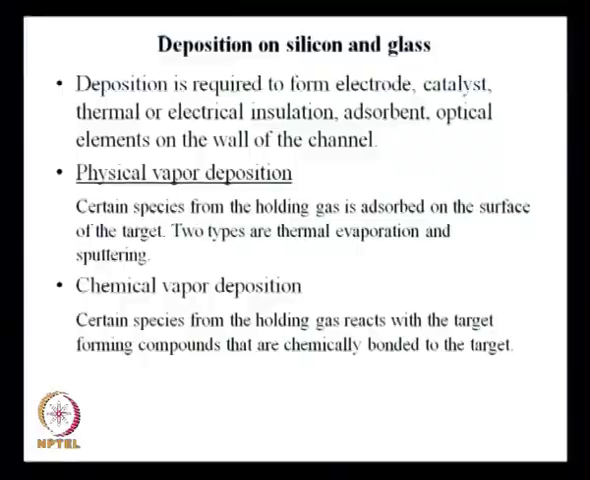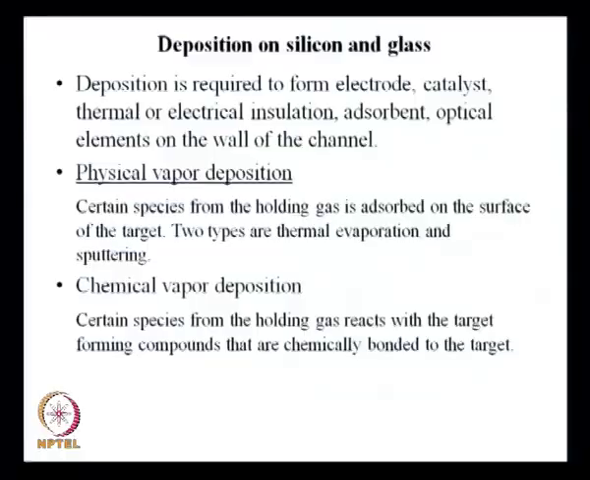What I pointed out is that the next thing you need to do to this substrate is make deposits on the channel wall, which will constitute electrode, catalyst, thermal or electrical insulation, absorbent, and optical elements on the wall of the channel. So, for various reasons you need to make some deposition on the channel wall, and once that is done, you are supposed to close the channel by putting another lid on top of it and seal the channel.